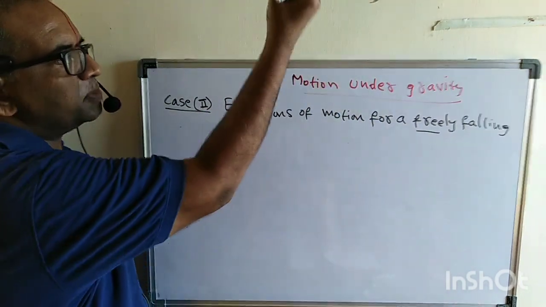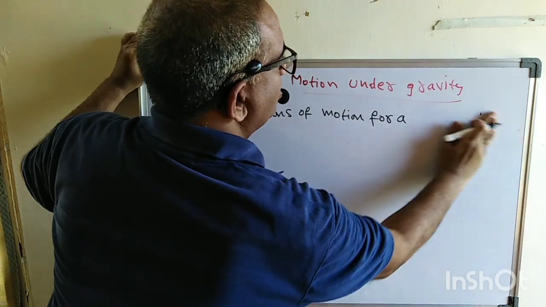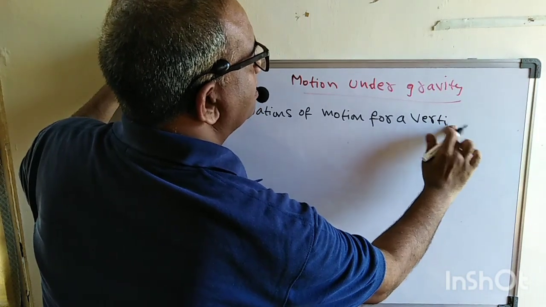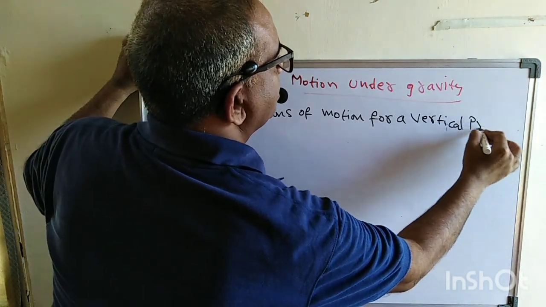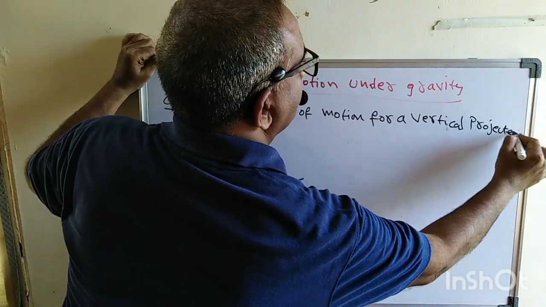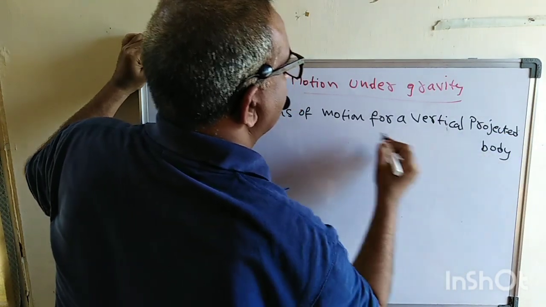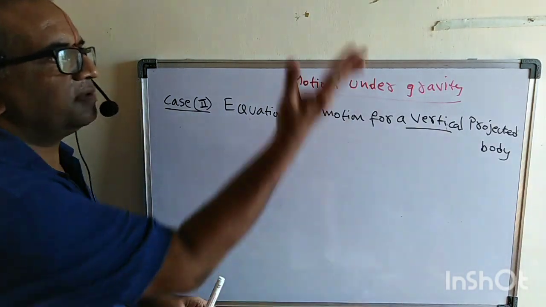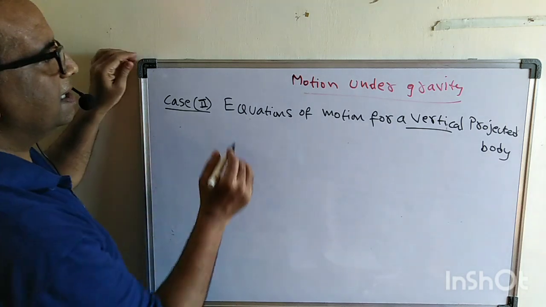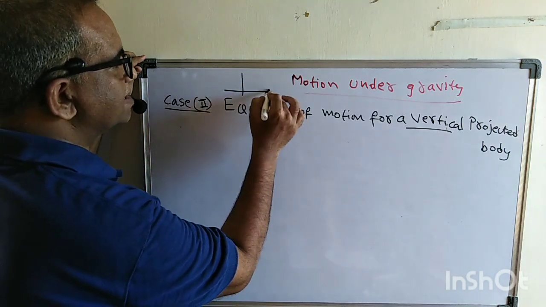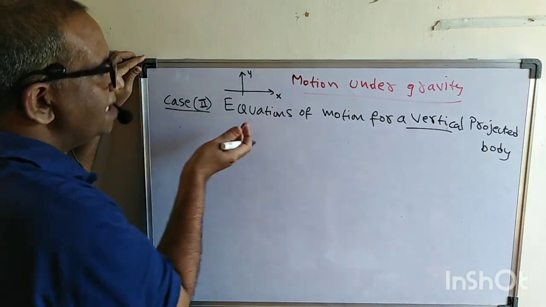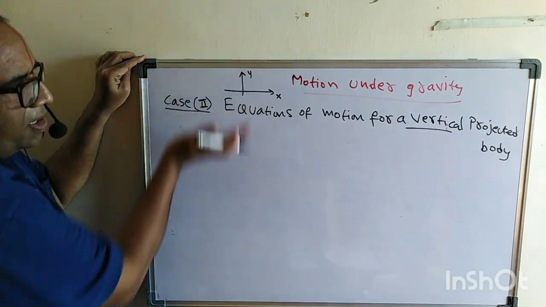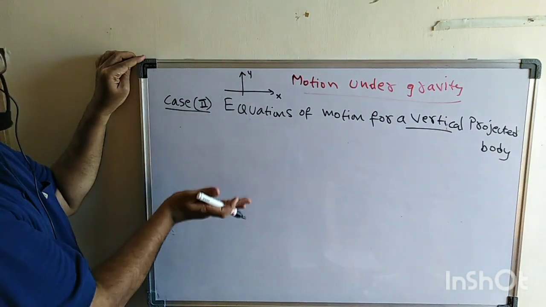Now I will throw the object upward, for a vertically projected body. What is the meaning of vertically projected here? If I just throw an object vertically upward. Remember, in the last case we discussed the x-axis. Now we are discussing along the y-axis. Throughout this motion under gravity we are either going up or coming down. So along the y-axis we are moving here.